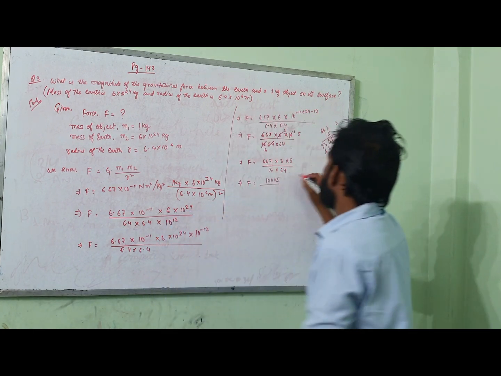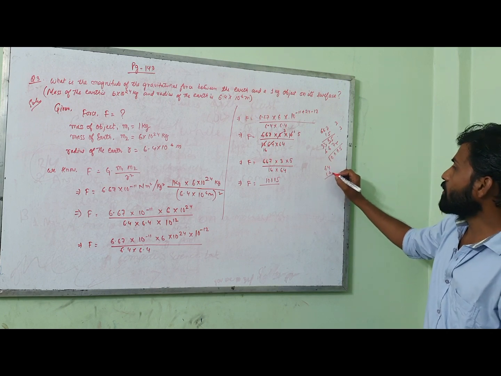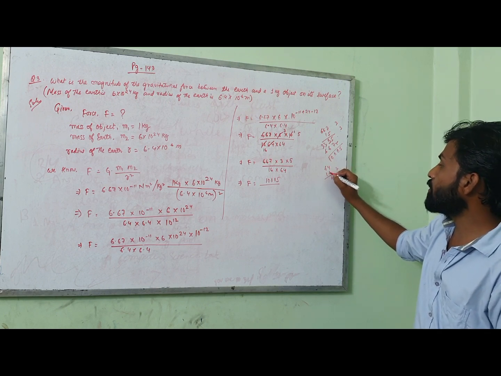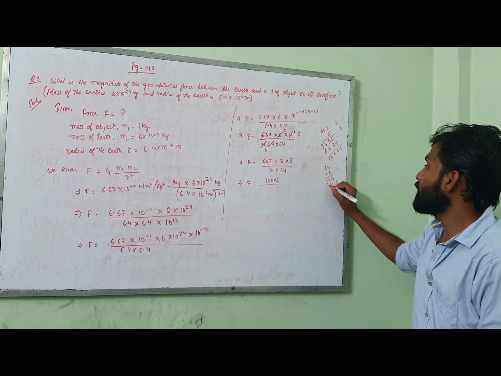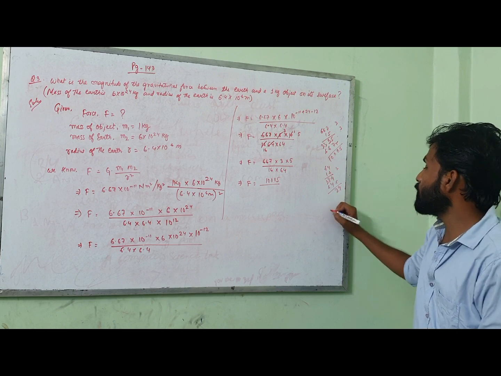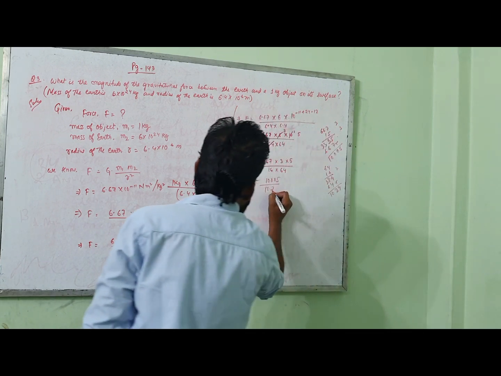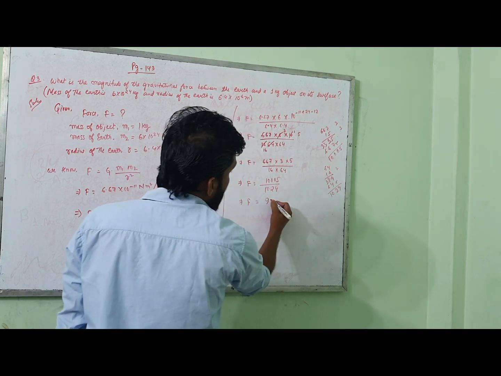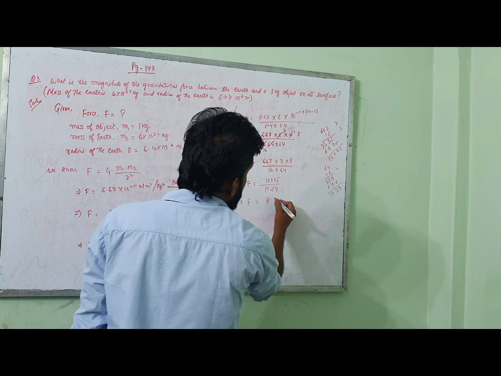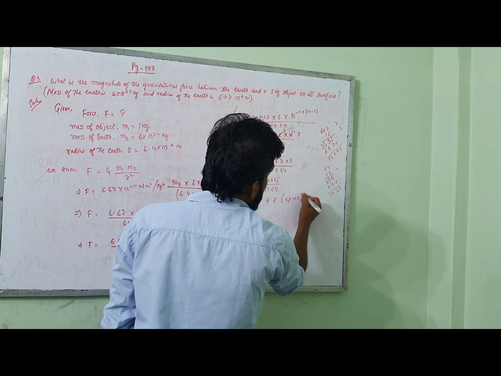Divided by 64 into 16, which is 1024. So if you divide, you are going to get something around 9.7 approximately. Okay.